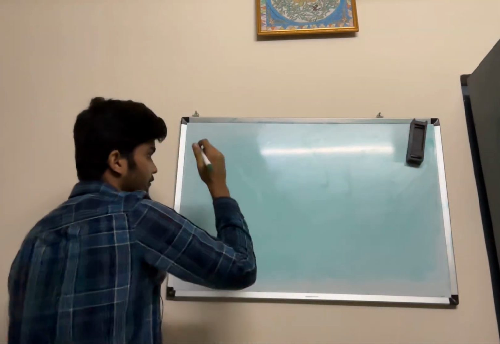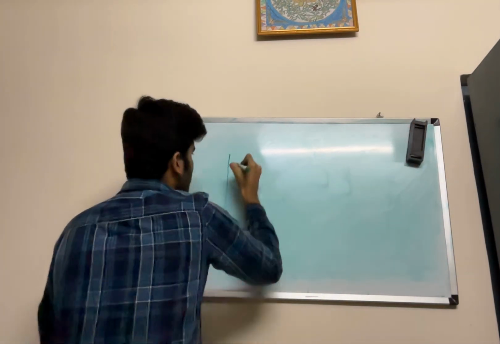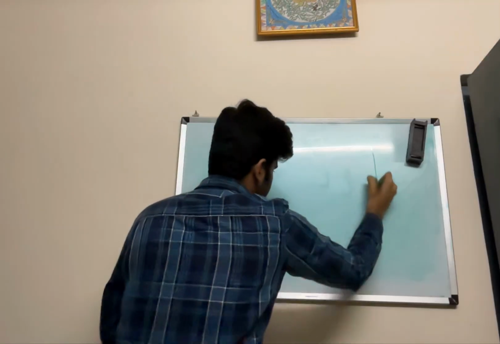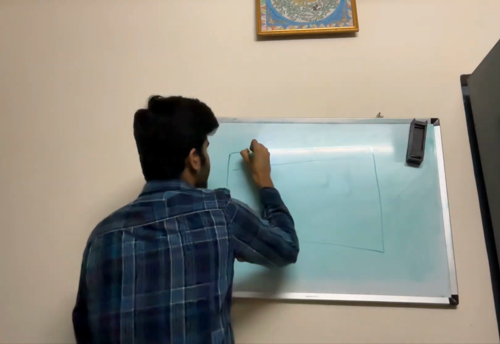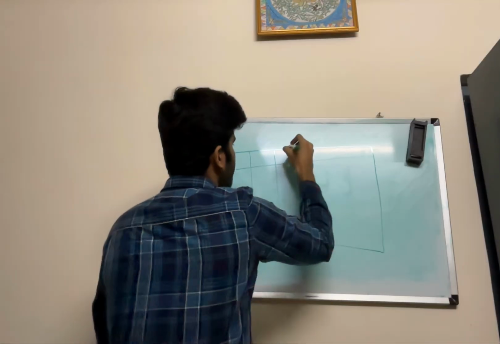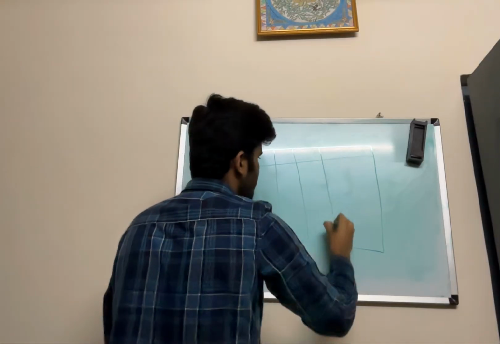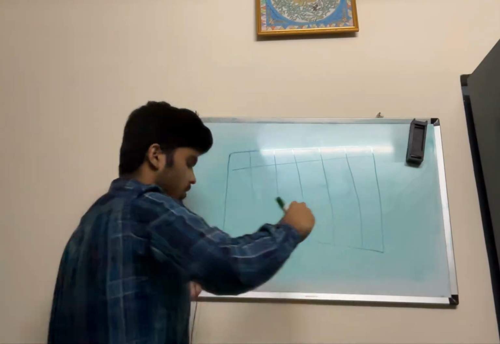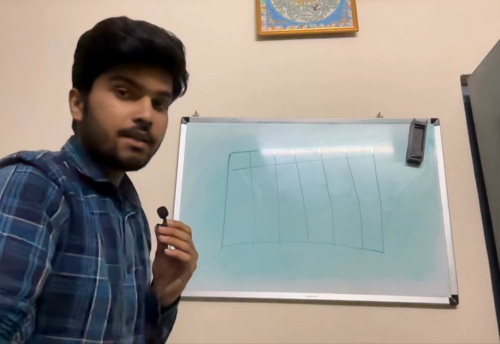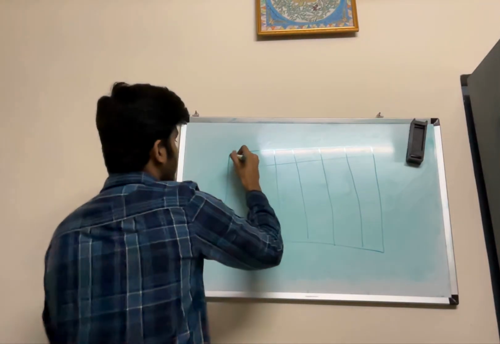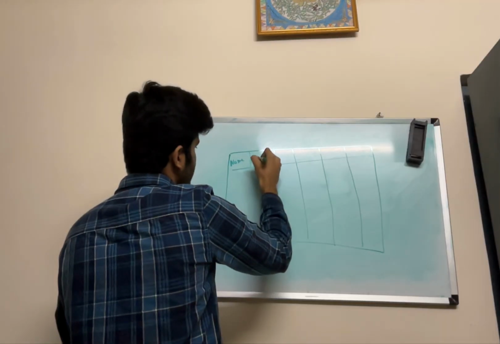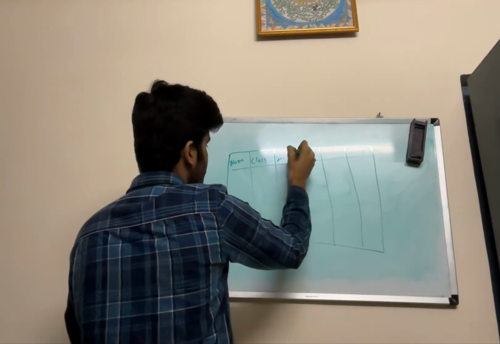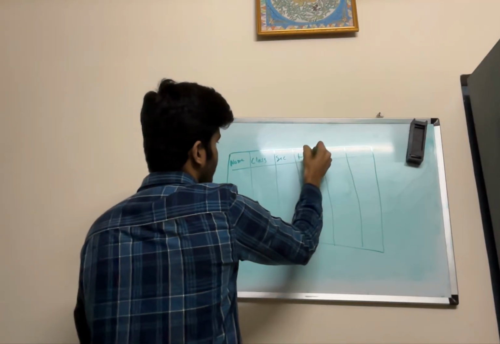So first of all, if we make a CSV, we know that the first line will be the title line. Title line means every column name and everything will be here. Now the main thing is, we have title, name, class, section, roll number, right?